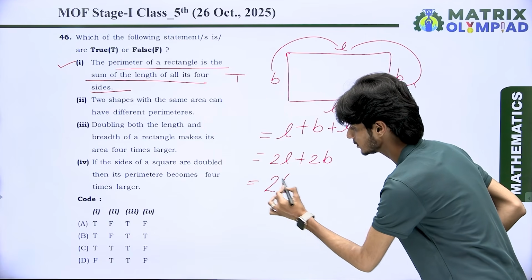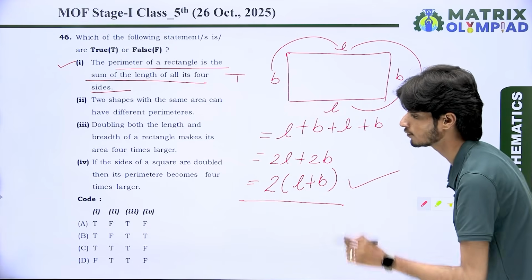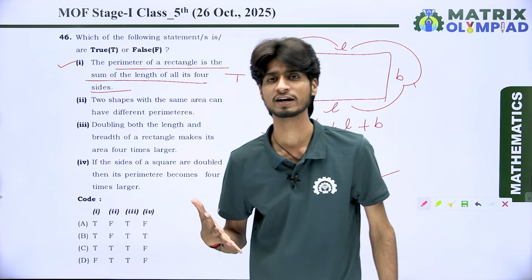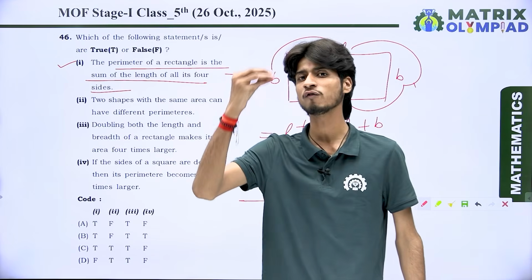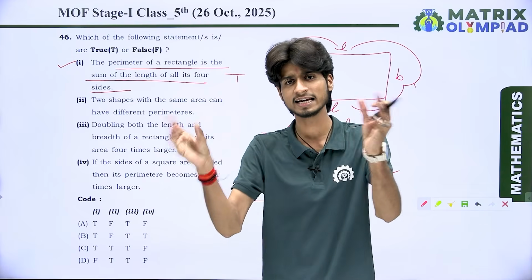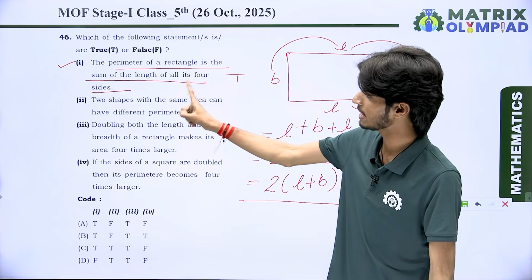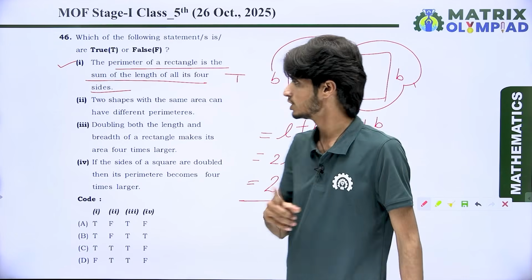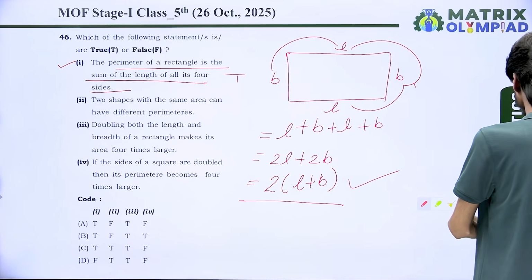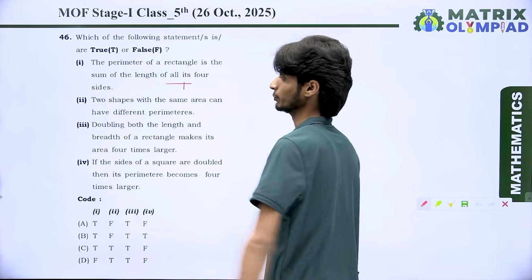Then you get 2 bracket L plus B, and this is the formula for the perimeter of a rectangle. So we say the perimeter depends on the sum of the lengths of all sides in any shape, and a rectangle has 4 sides. Then we say the perimeter is the sum of the lengths of all its 4 sides. Got it? So it is true. So we say here the first point is true.